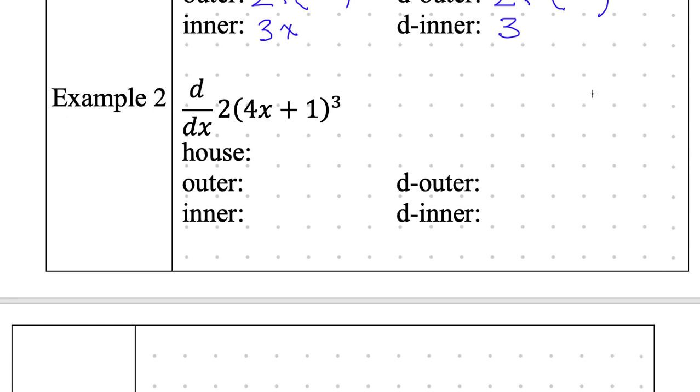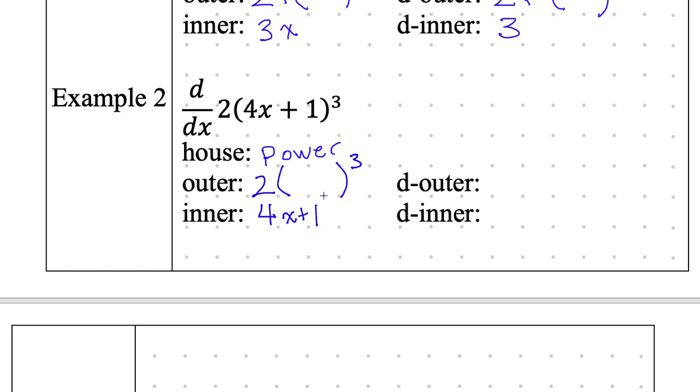All right, we're on to example number 2. What house are we in? We're in Powerhouse. Why are we in Powerhouse? Because there's a power. There's an exponent. Exactly. That's easy. All right, so someone shout out, what is the outer? 2 of something to the power of 3. There's the outer. All right, I need the inner.